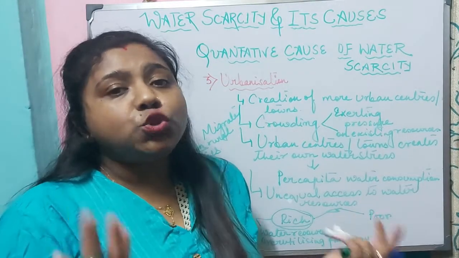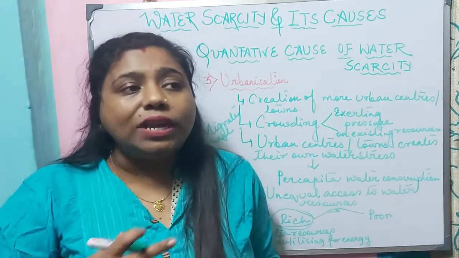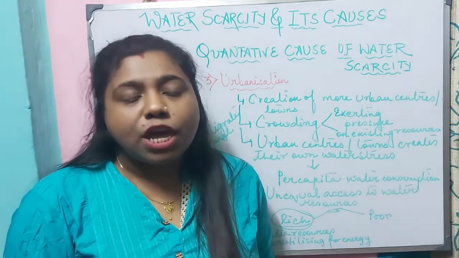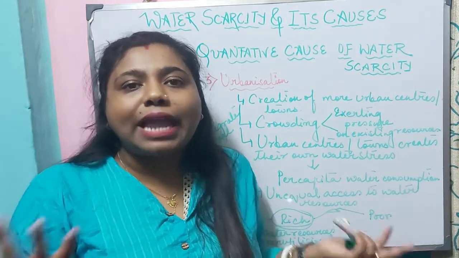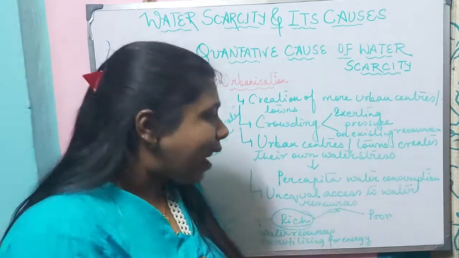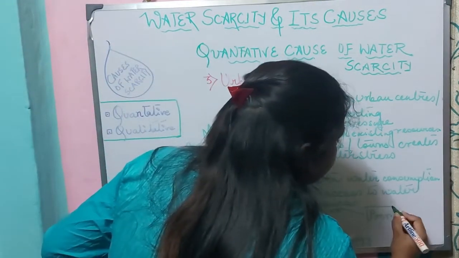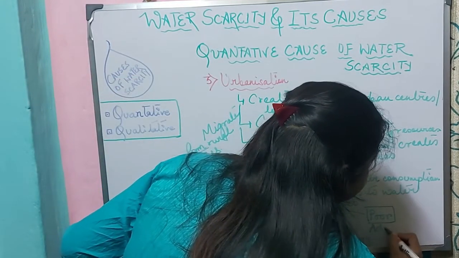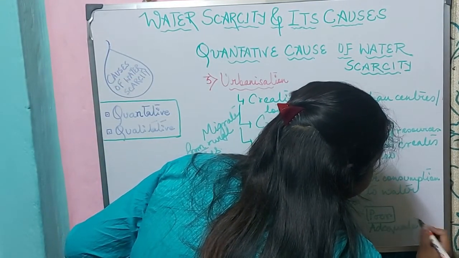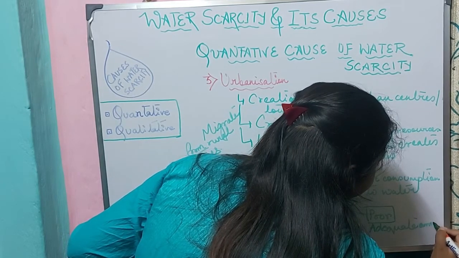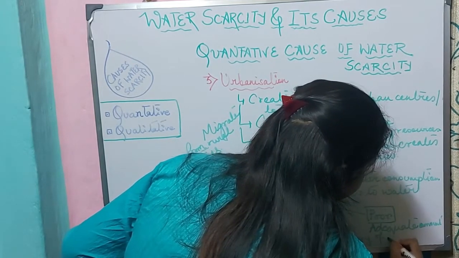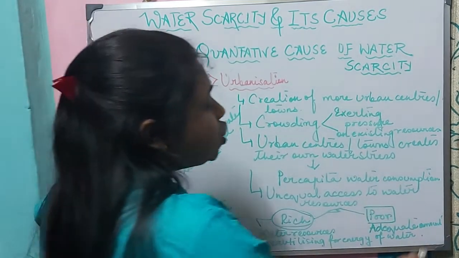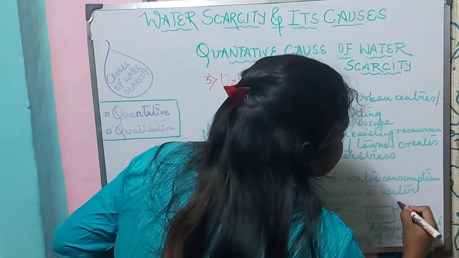Think of the rich dwellers of the cities who live in complexes. They have private pump sets. So with that, they can overutilize the water resources. Whereas the poor are not getting an adequate amount of water.